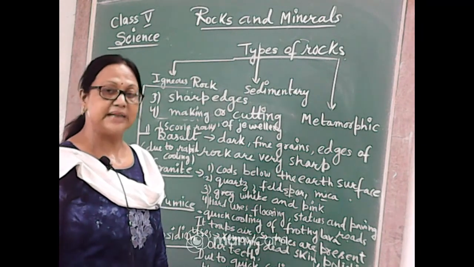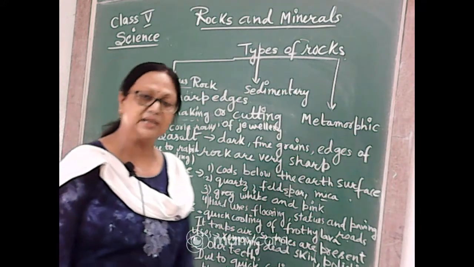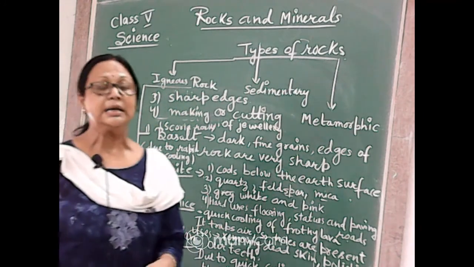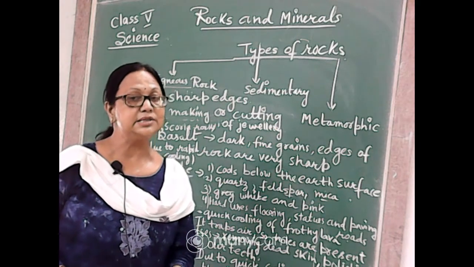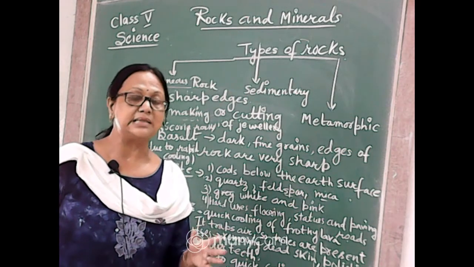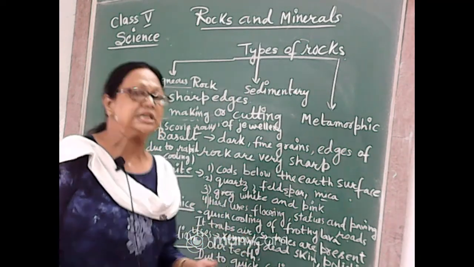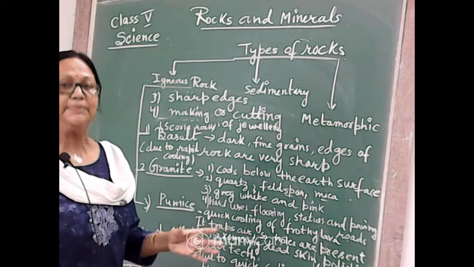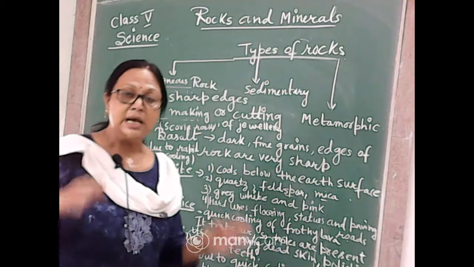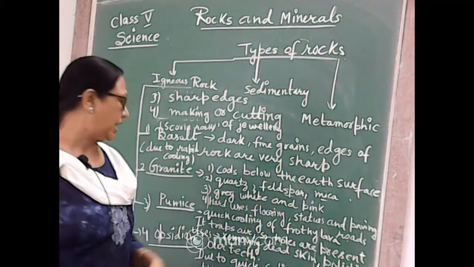We can find grey color granite, white color, as well as pink color granite easily. And this is a very hard type of rock. That's why this type of granite is used for the flooring of our houses. Sometimes we use it as paving for our roof, or we make the roof out of this granite. At first we put the cement and all that, and on the upper surface we adjust this granite, so it looks good and it is very hard in nature.